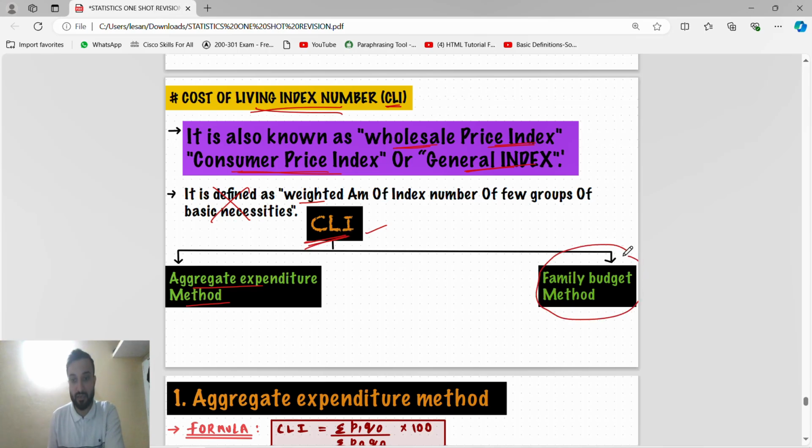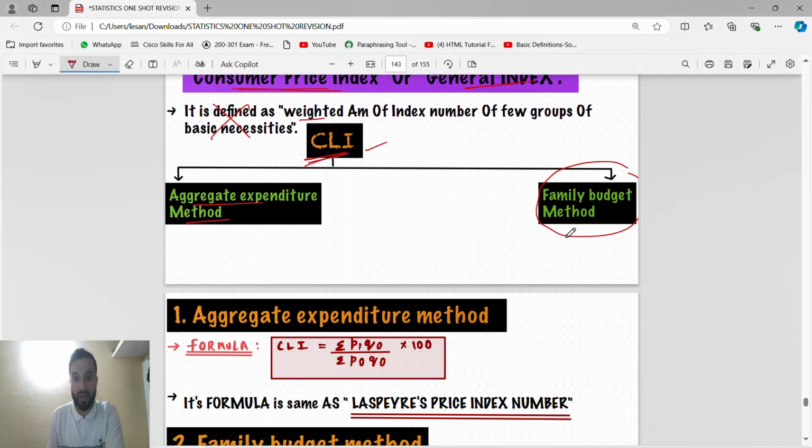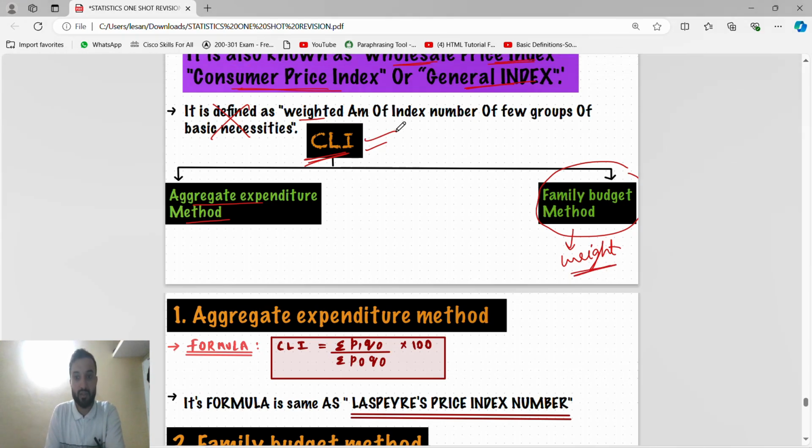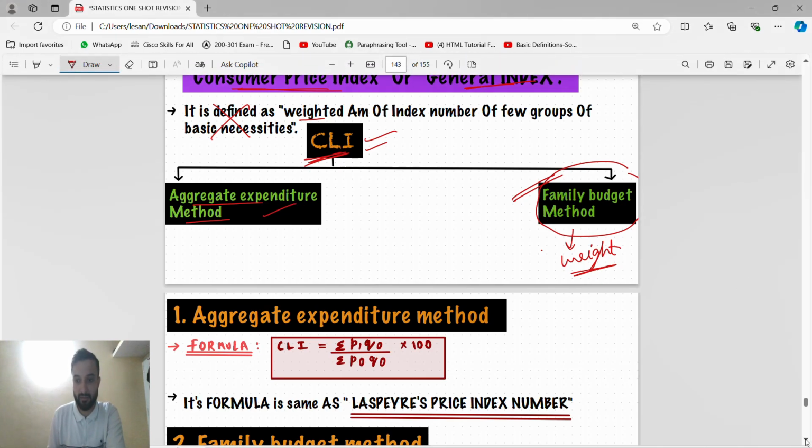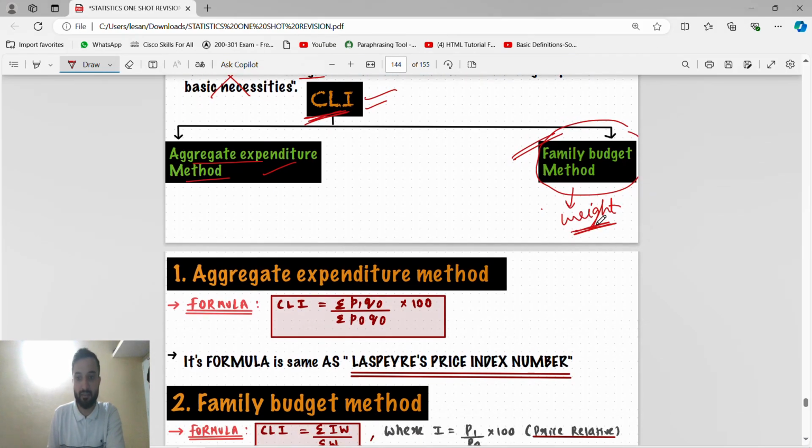Another is family budget method. So how we will get to family budget method? See, if the weight is given and they will say to find the CLI, then it is a family budget method. Otherwise, if the weight is not given and they will say to find the CLI, it is aggregative expenditure method, or consumer price, or general index, or wholesale price index. Just remember the thing, if weight is given and they say to find the CLI, we will use family budget method. Very important.